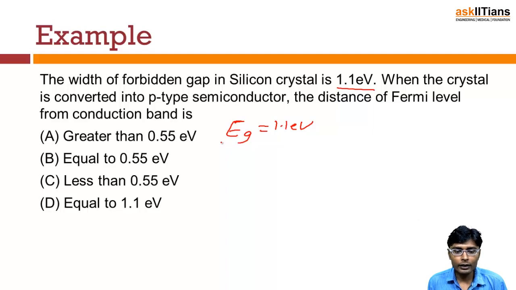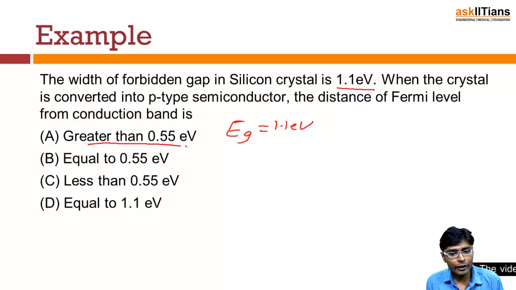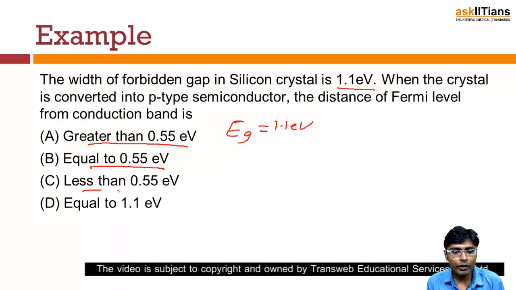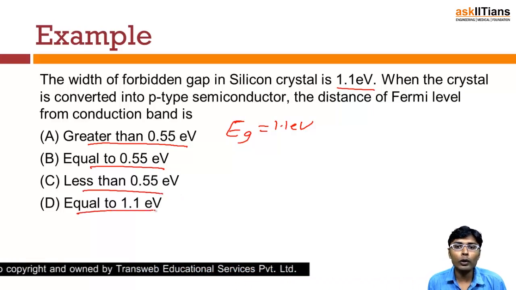Now, let's suppose we have added some acceptor type of impurity to it, and we have converted it into a p-type semiconductor. So now the semiconductor we have is a p-type semiconductor. The distance of the Fermi energy level from the conduction band will be greater than 0.55 electron volt, equal to 0.55 electron volt, less than 0.55 electron volt, or equal to 1.1 electron volt.